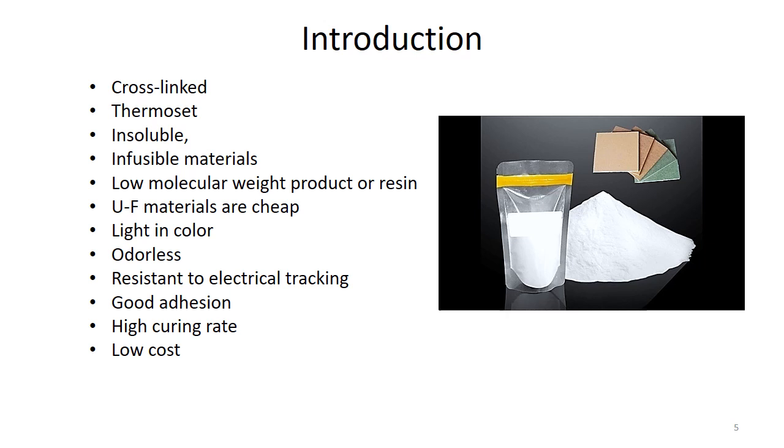If you compare these materials with melamine formaldehyde resin, they are cheaper, they have light colors, they are almost odorless, and they are resistant to electrical tracking. Though they don't have very good water resistance, they have very good adhesion. We already talked about their high viscosity, and they have low cost and high curing rate.